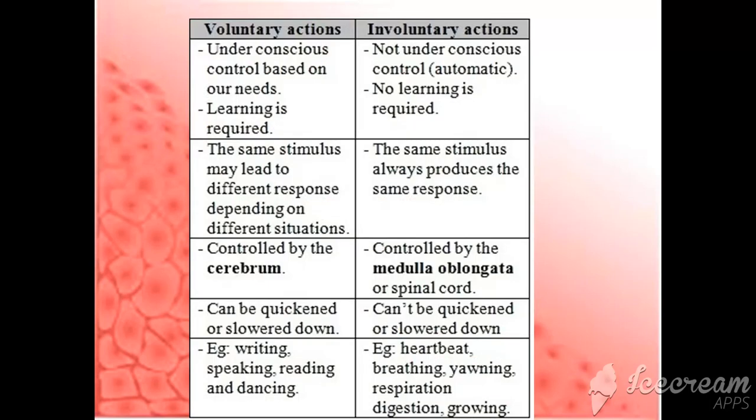Now before going for the types of muscles, we need to know what is voluntary and involuntary action so that we can understand these muscles more clearly. Voluntary actions are under our conscious control and in a balanced form. This requires learning. While involuntary actions are not in our control, they do not require any learning.